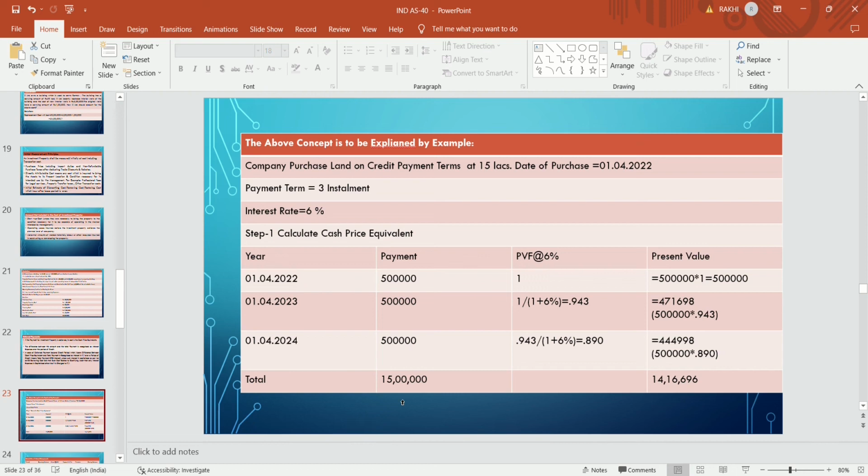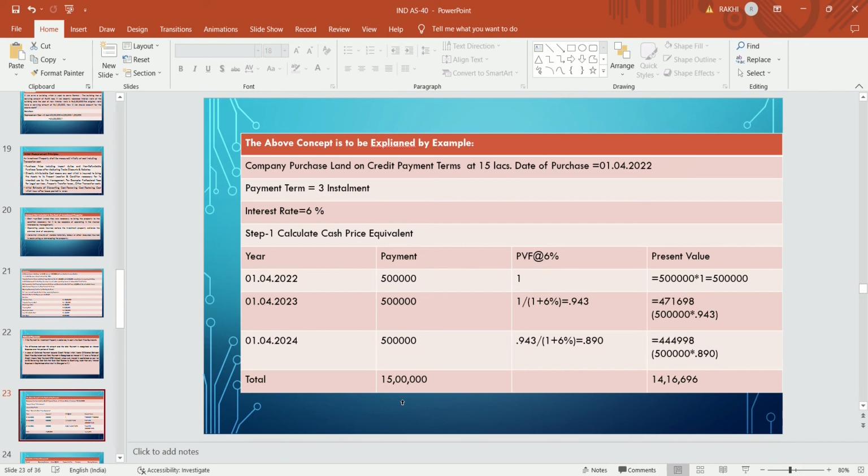On 1st April 2023, after 1 year, they are going to pay 5 lakh, and the present value component at the 6% rate, that is 1 divided by 1 plus 6%, gives 0.943. We will get the present value: 5 lakhs into 0.943, which gives rise to 4,71,698. That is the present value.